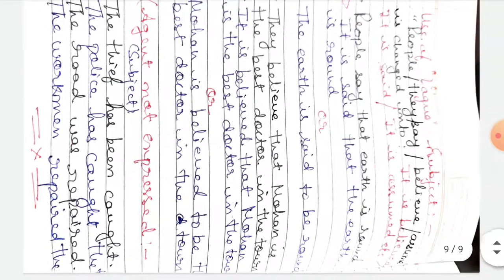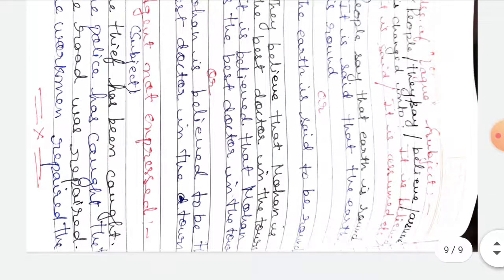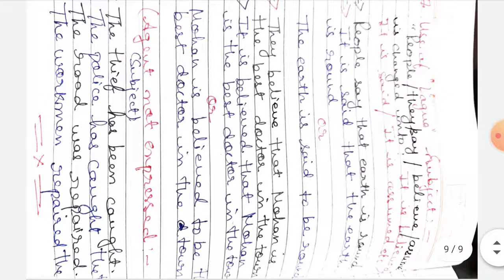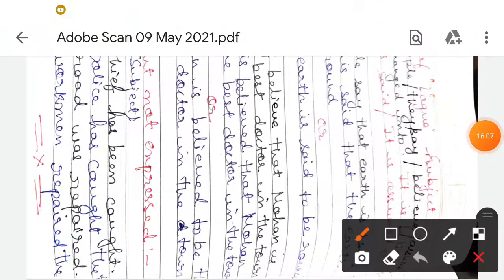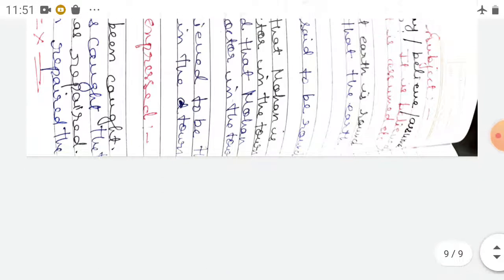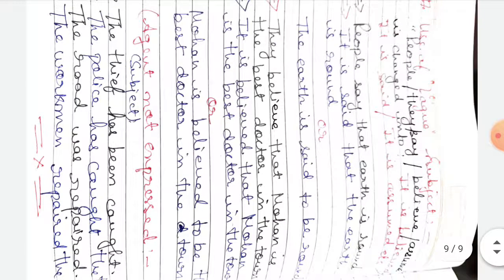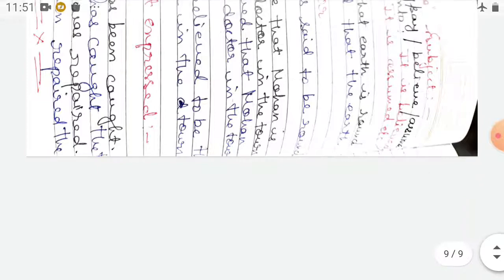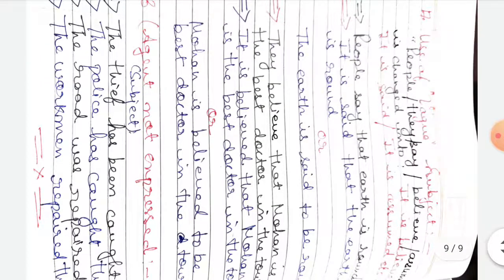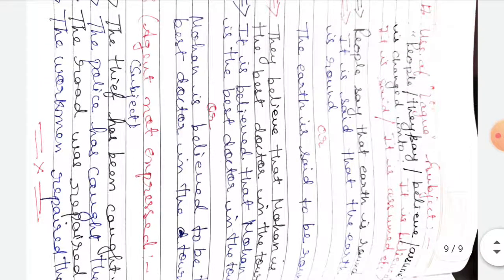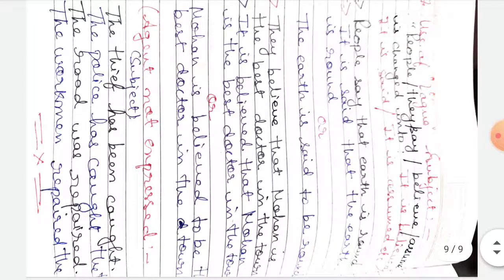So people say this. How will it be? It is said that the earth is round. Or it can be the earth is said to be round. Take one more example.